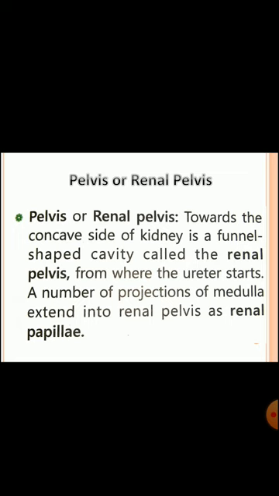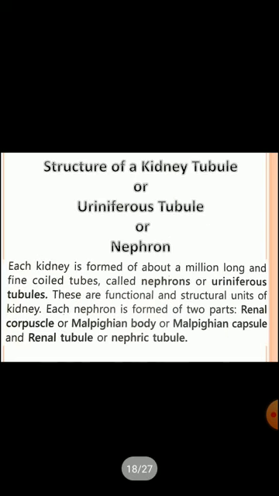The next topic is the structure of a kidney tubule, or uriniferous tubule, or nephron, and it is also known as the structural and functional unit of excretion. Let's see. Each kidney is formed of about 1,000,000 long and fine coiled tubes known as nephrons or uriniferous tubules, and these are the functional and structural unit of the kidney.